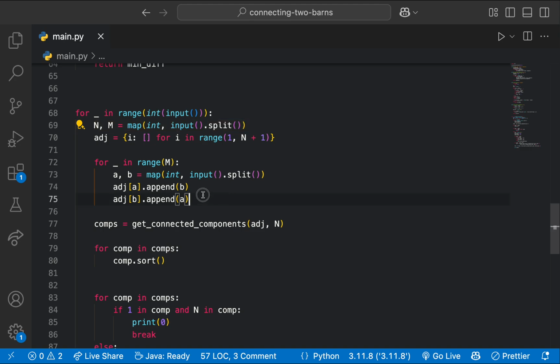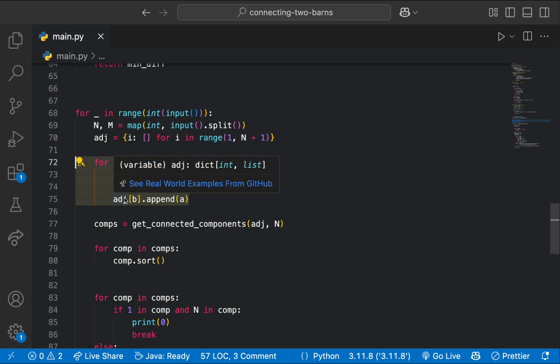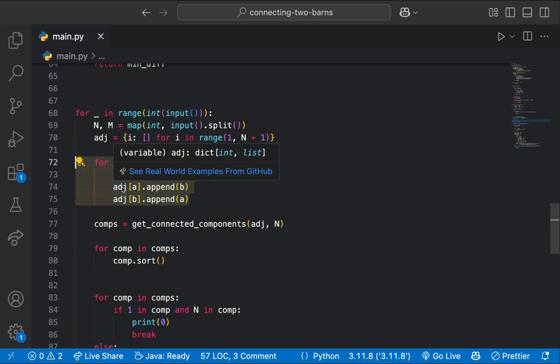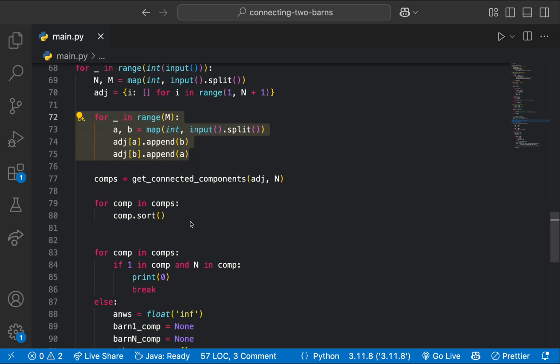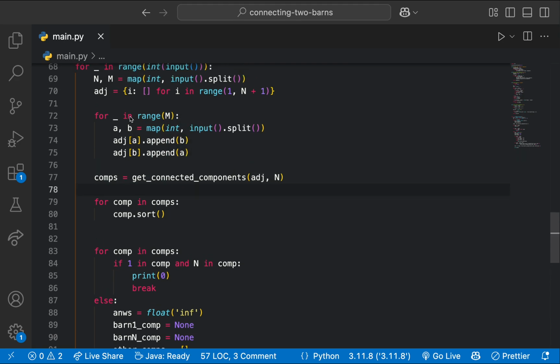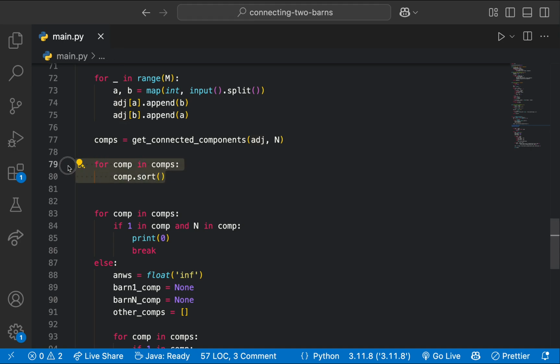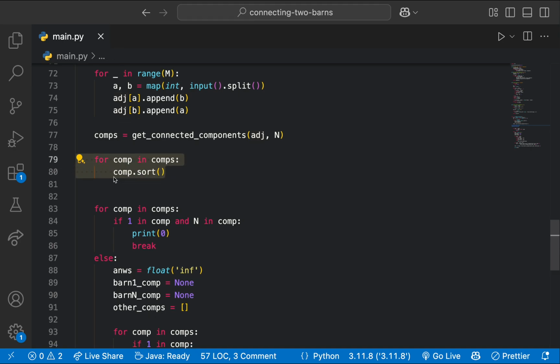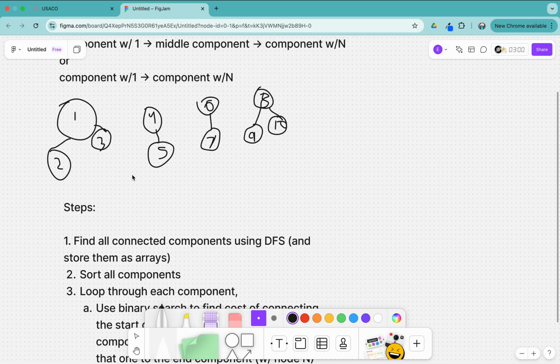Of course, we first have to make the graph, and then for each edge, we just go ahead and draw a path from the two nodes to each other. Then we go ahead and get all of the connected components of our graph, and then for each of the connected components, we sort them, like said in the problem.